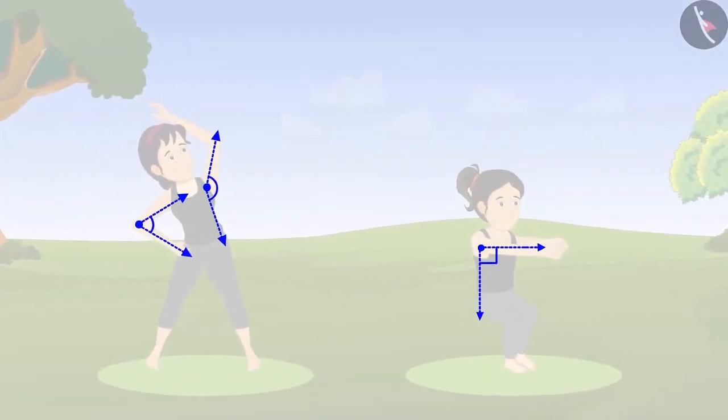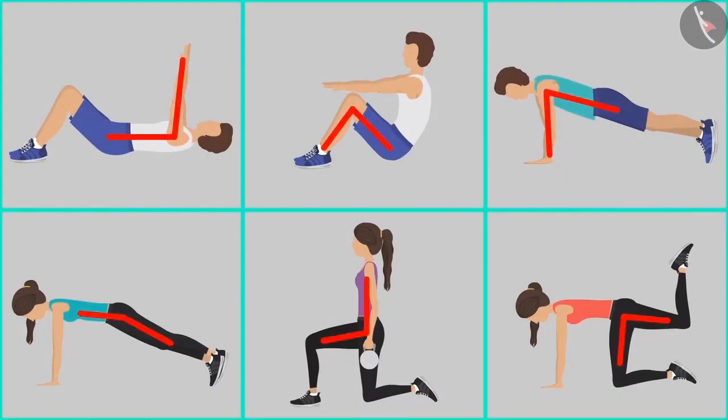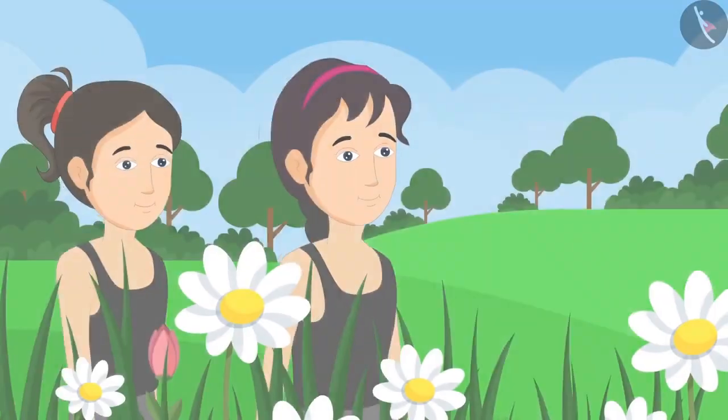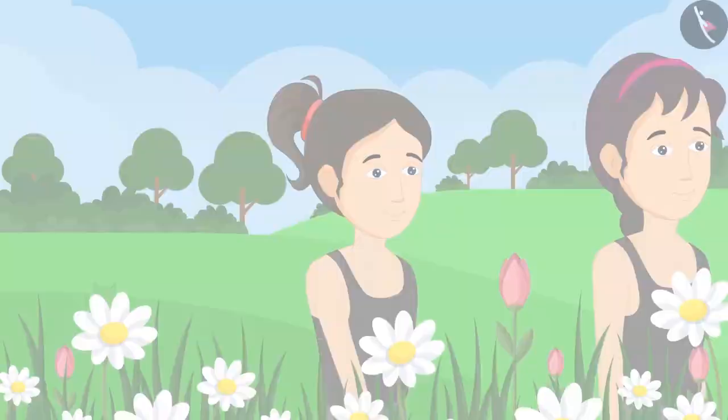After that, Riva and Meena made different angles while doing exercise. You too can try identifying the angles that can be formed with the hands and legs of your friends while exercising. Meena and Riva finished exercising and were returning back home.